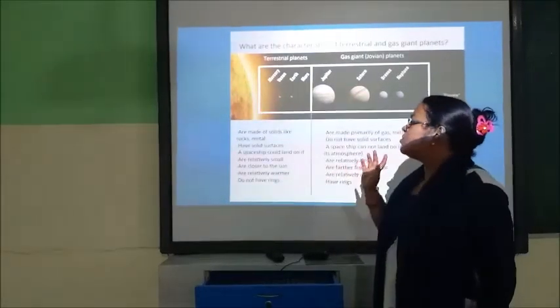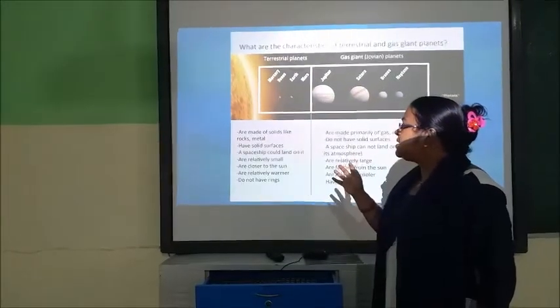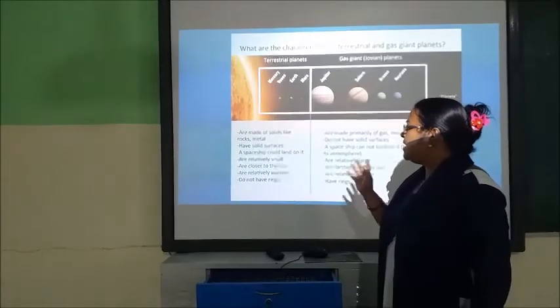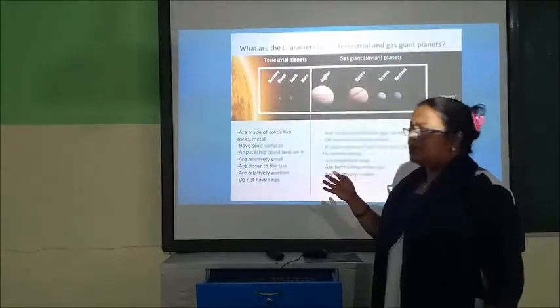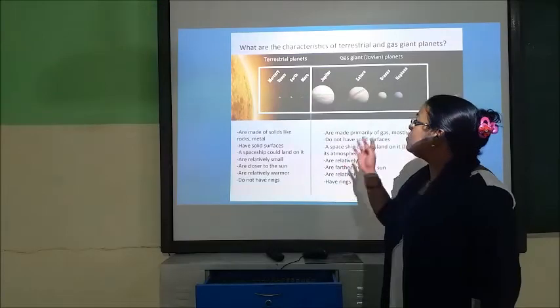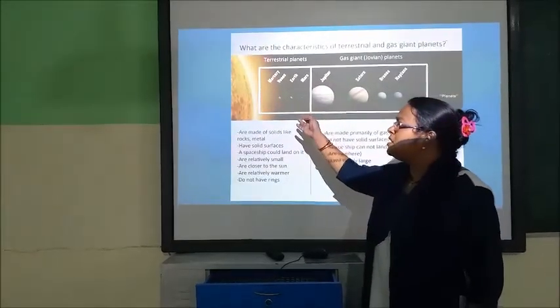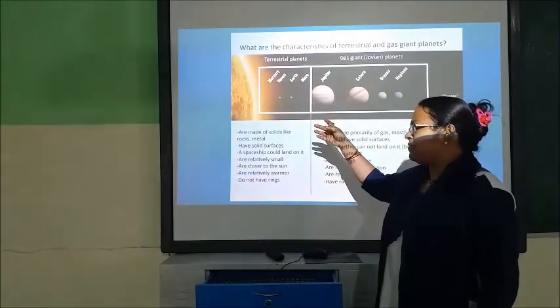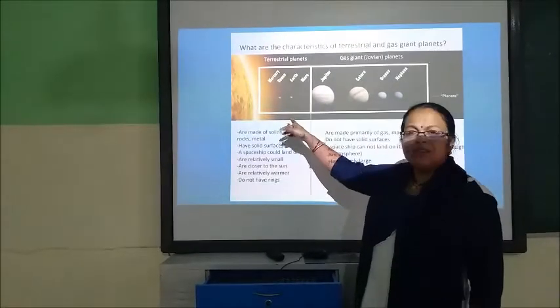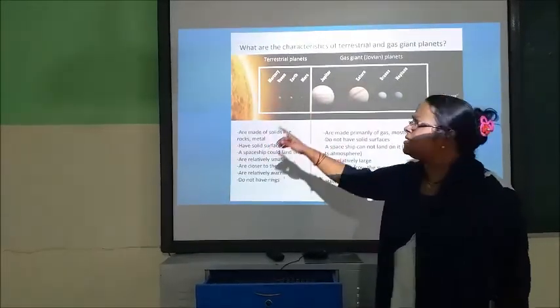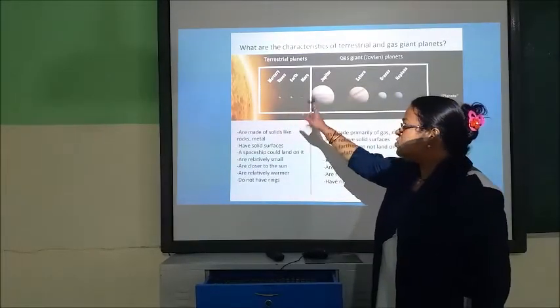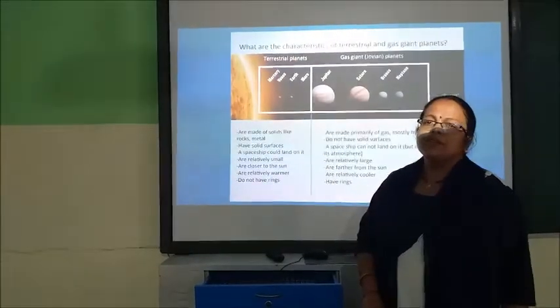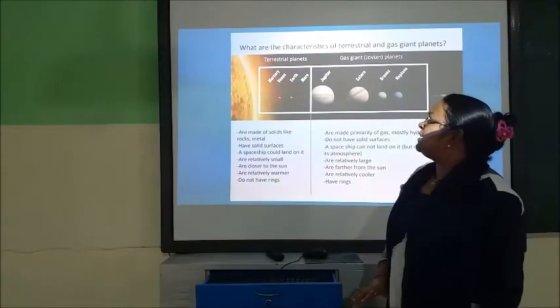They have a solid surface, a spaceship could land on it, and they are relatively small. They are closer to the sun and relatively warmer. They don't have rings, as you can recognize in the figure itself. So these are the characteristics of terrestrial planets, children.